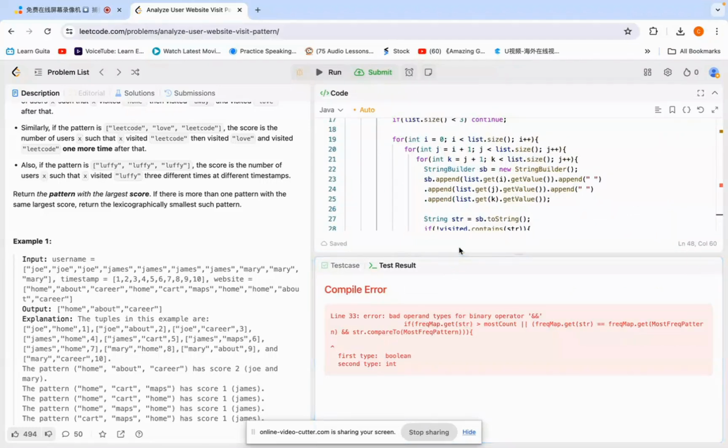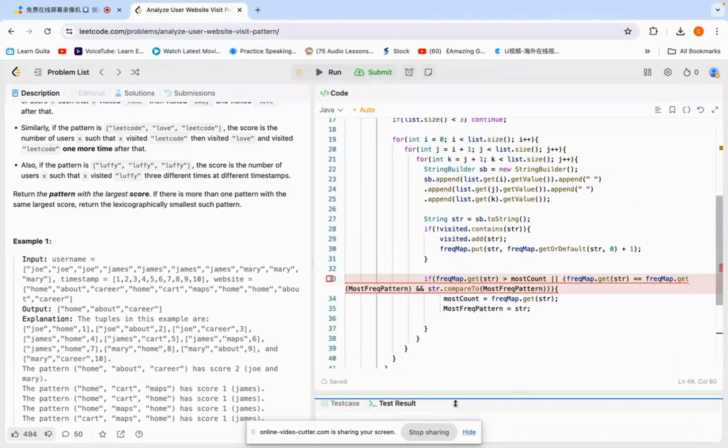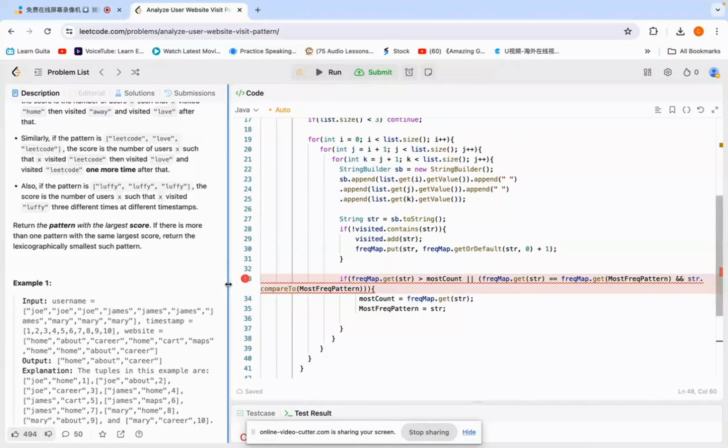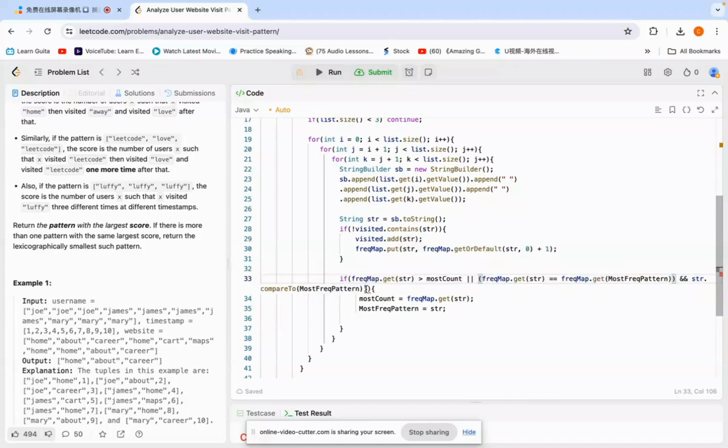Okay, let me double check here. If this one is greater than, okay, frequency. Okay, this one should close, and comparing. Okay, one second.